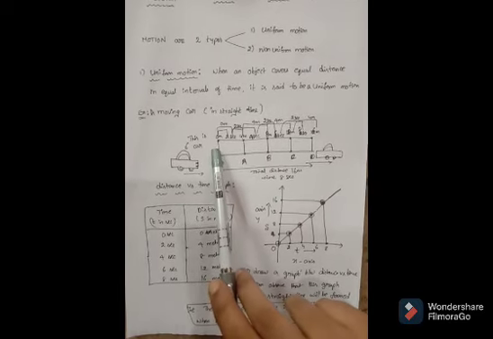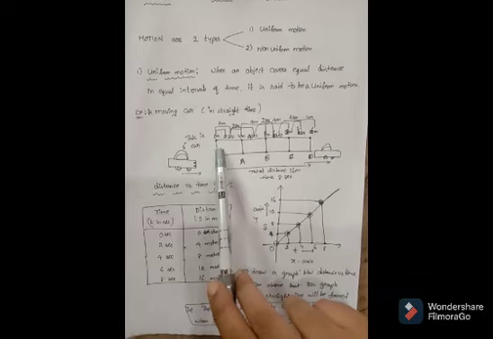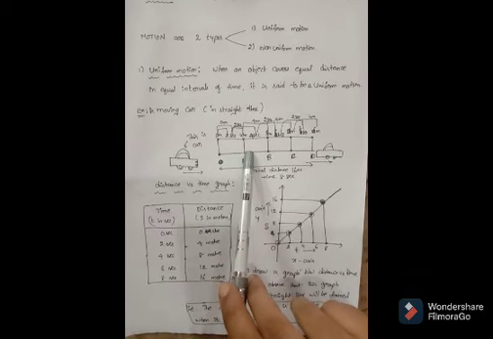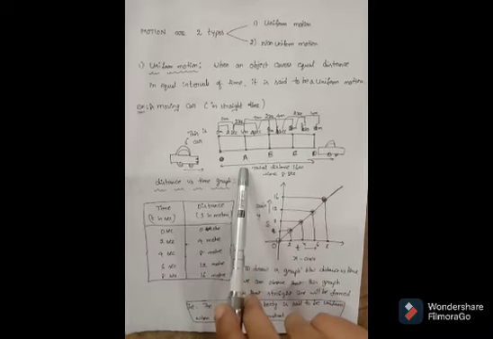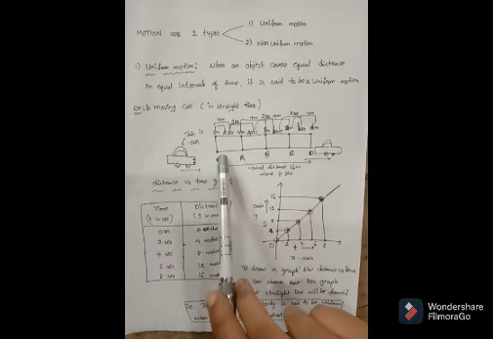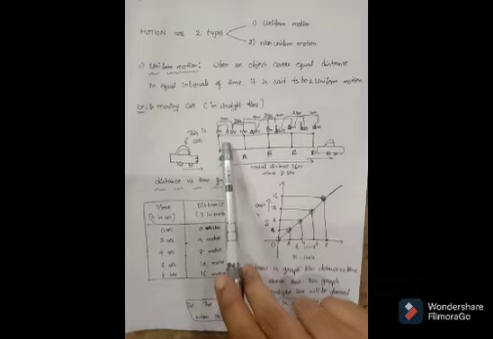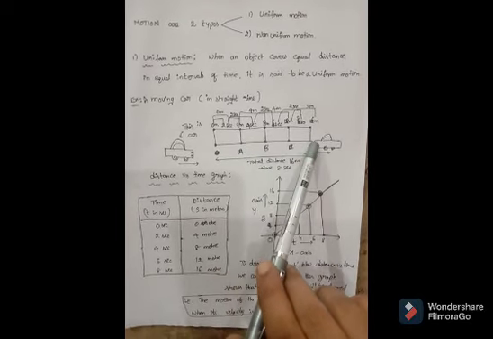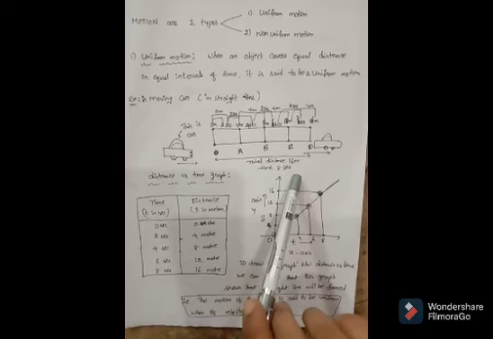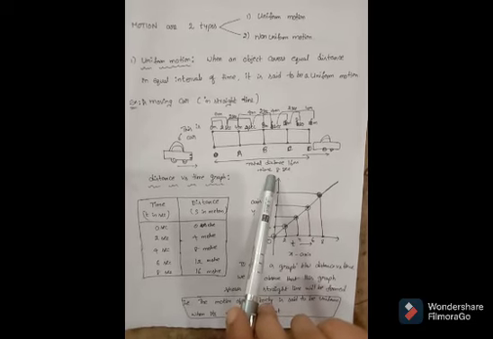That means the distances are 0 meters, 4 meters, 8 meters, 12 meters, and 16 meters. The time intervals are 0 seconds, 2 seconds, 4 seconds, 6 seconds, and 8 seconds.